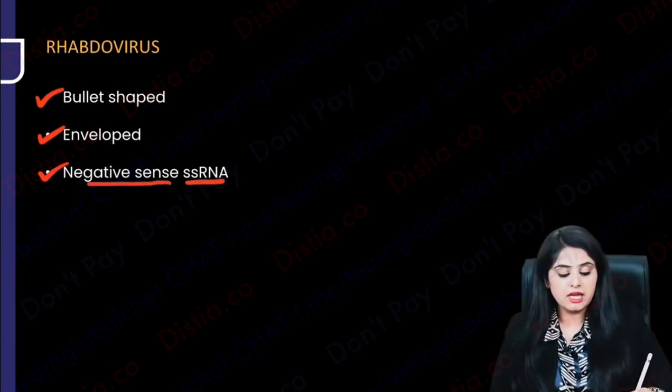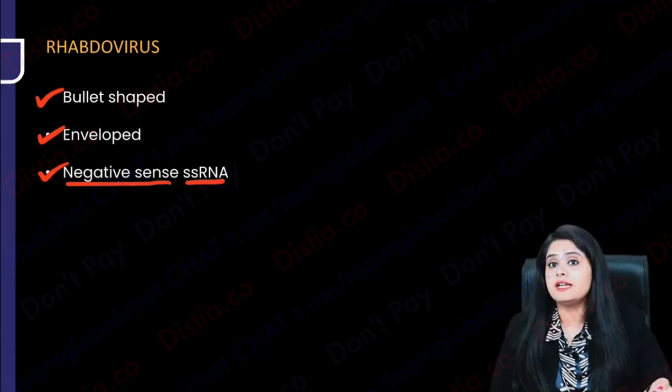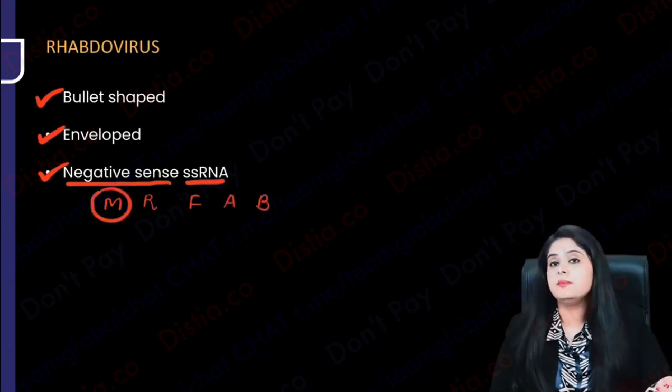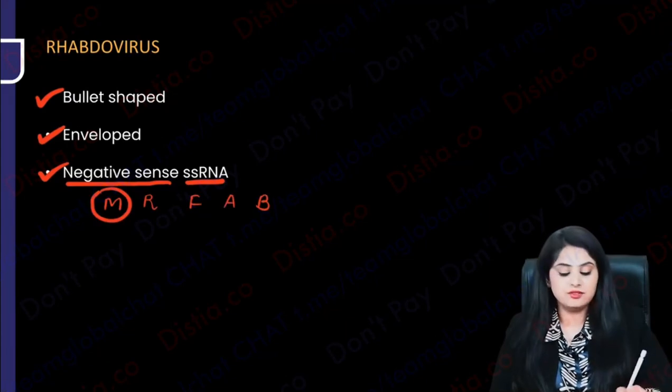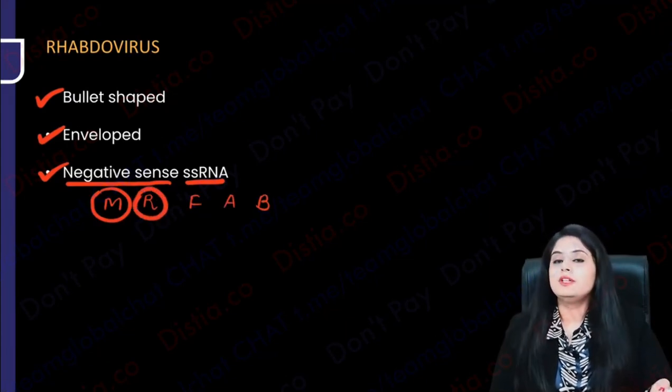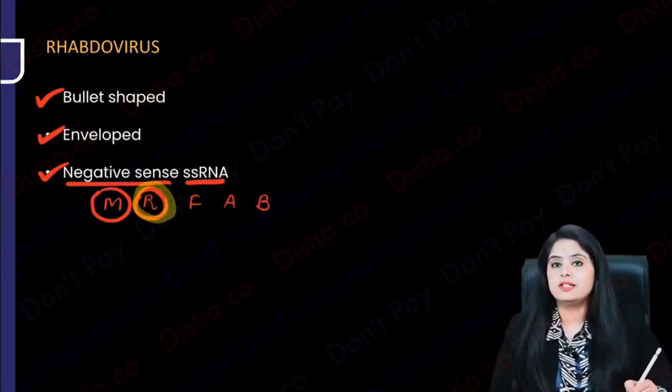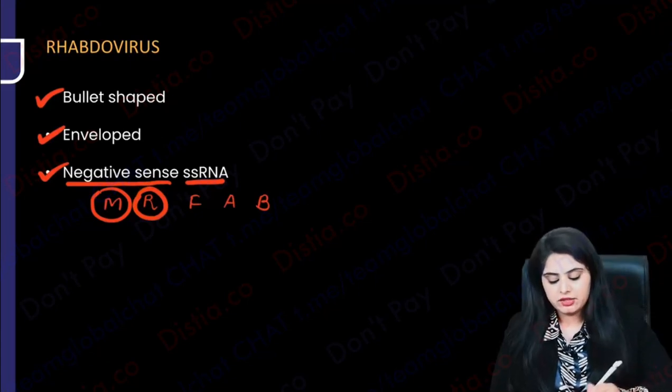That's okay. But which are the viruses which are negative strand? If you remember, the orthomyxovirus was negative sense. We have already studied that family, that was negative sense. Now comes the Rhabdoviridae family, and rabies is also going to be negative sense. We will be reading the others also eventually. So remember, the Rhabdoviridae is also a negative sense RNA virus. Okay, so that is how it looks like.